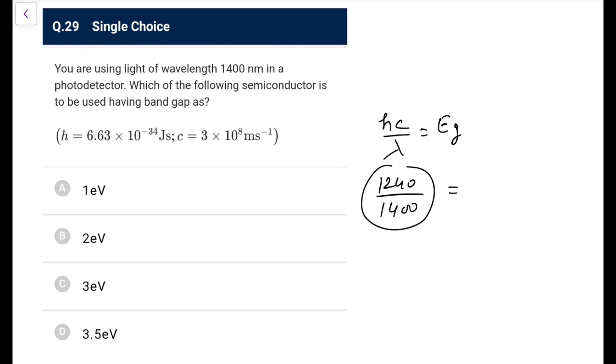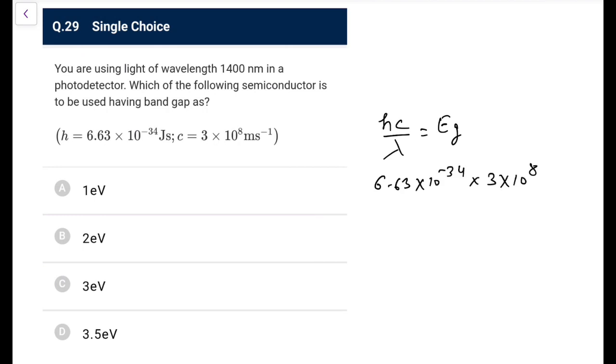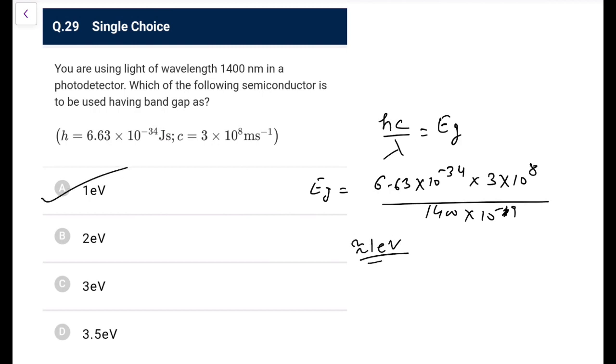Okay, but the data is something different. The question has crisscrossed us. Let's try 6.63 into 10 to the power minus 34 and 3 into 10 to the power 8. That is the same thing. Data is same, I suppose. And this is 1400 nano, 10 to the power minus 9. If you do this, I think it would be less than 1 eV. So most appropriate is approximately 1 eV. It would be lesser than 1 eV for sure, no point in it. So only 1 eV could be the better thing we can say.